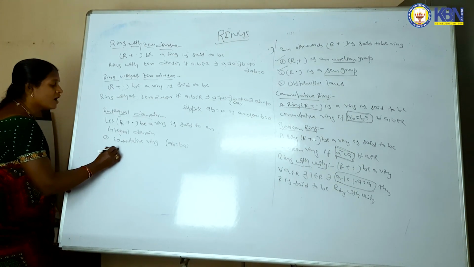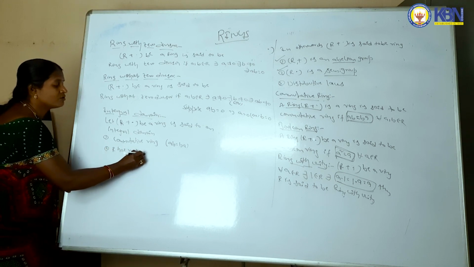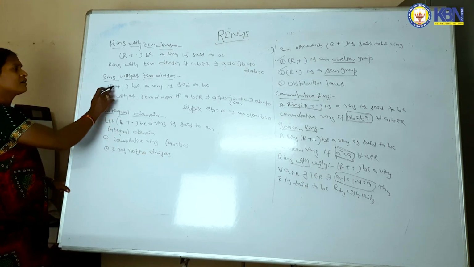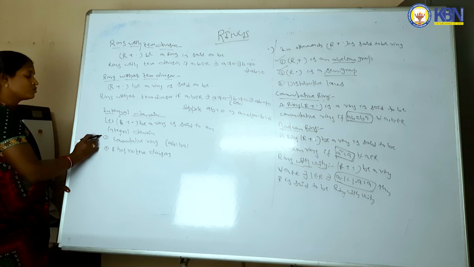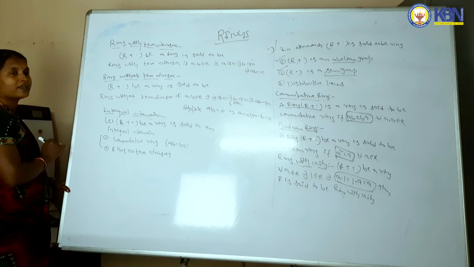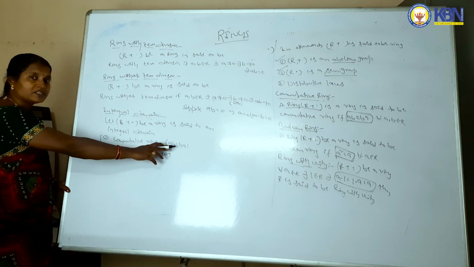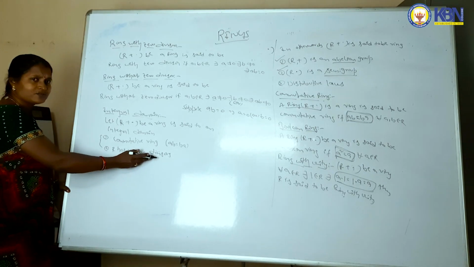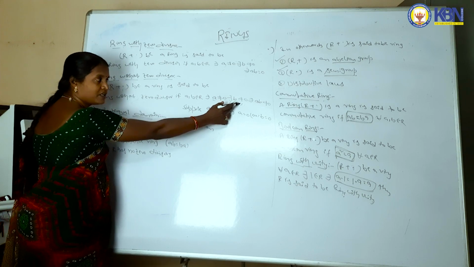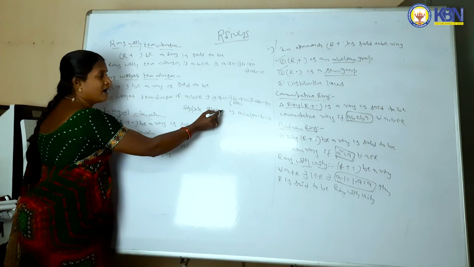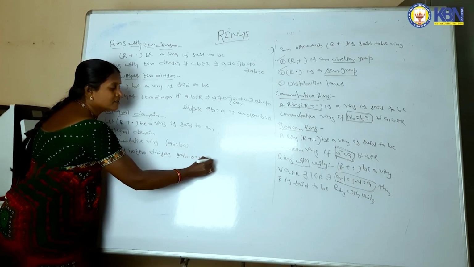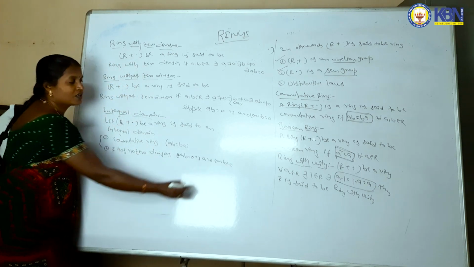Second one is R has no zero divisors. That means ring without zero divisors. These two axioms are satisfied, then only you can say that R is an integral domain. Is it clear? Commutative ring means AB is equal to BA. R has no zero divisors means you can prove that if A not equal to 0, there exists B not equal to 0 such that AB is not equal to 0. Otherwise, shortly you can remember it as if AB is equal to 0 implies A is equal to 0 or B is equal to 0.